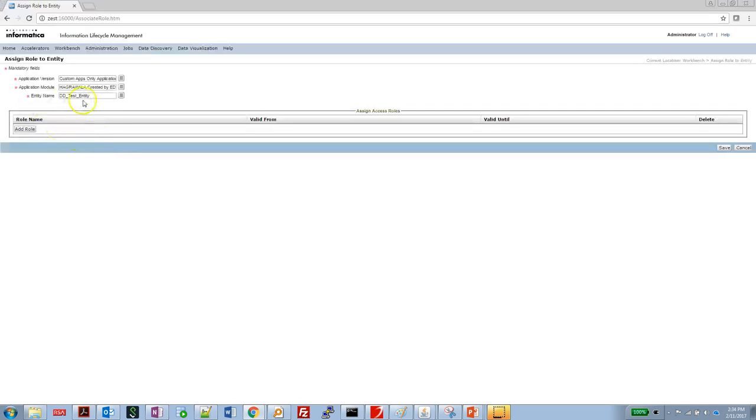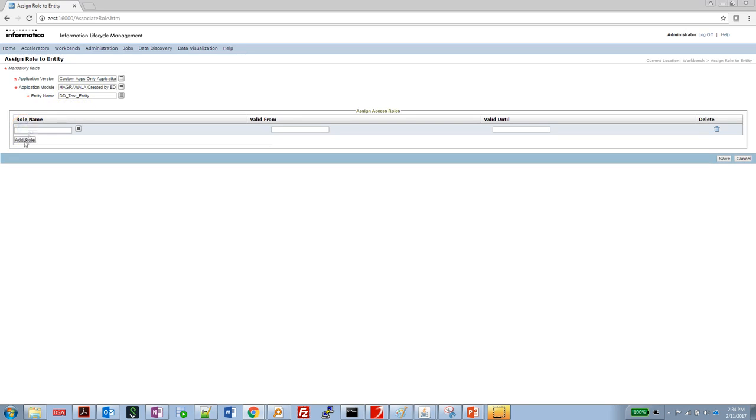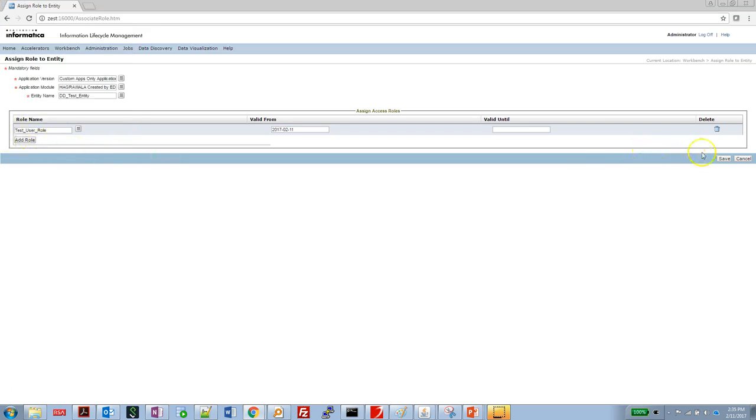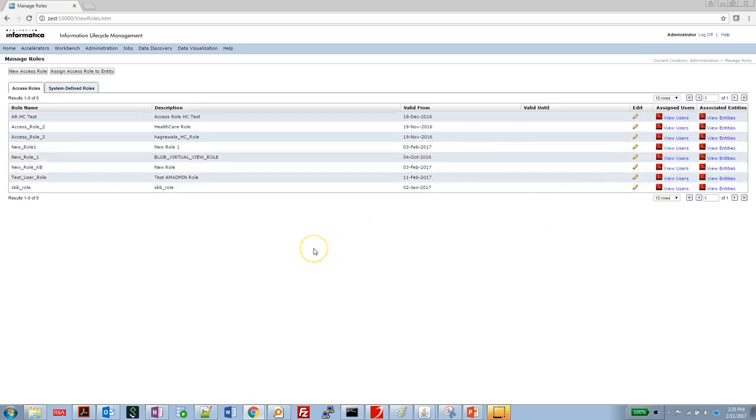If this entity is part of any other role, it will be listed here, but here it is not part of any other role, so nothing is there. We can click on add role, we can browse the role, and now we see the role we created. We click on select and save. Now we are done with two steps. We have created our role and we have assigned the entity to the access role.